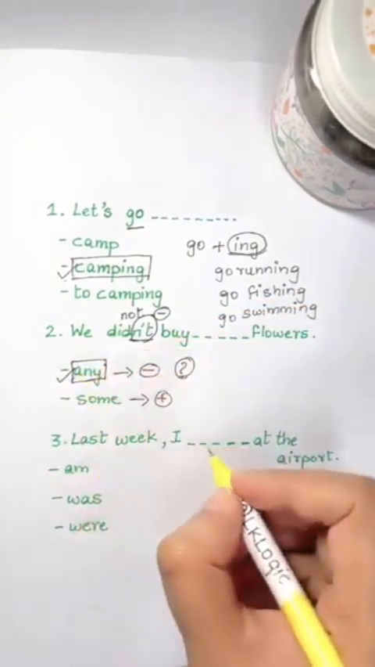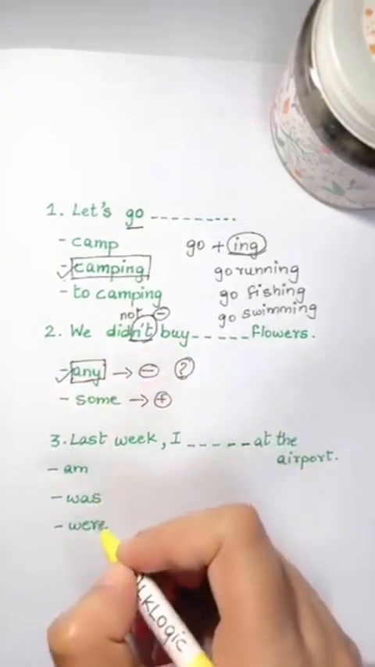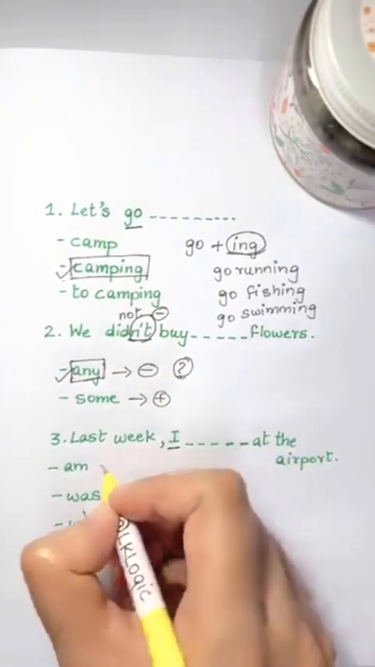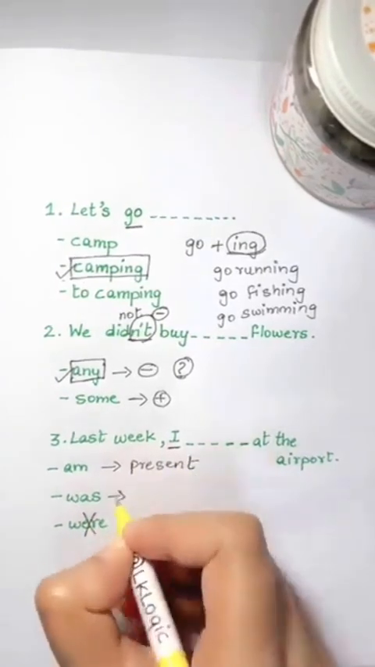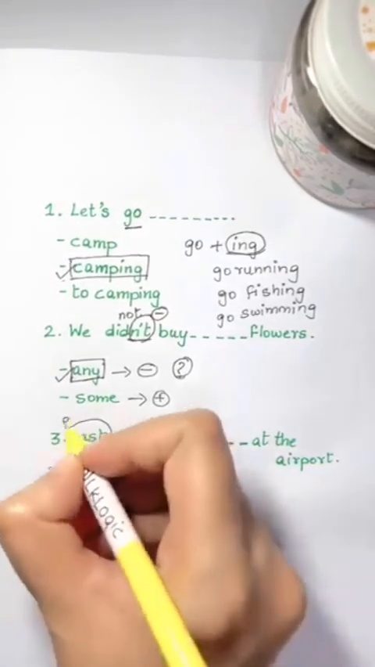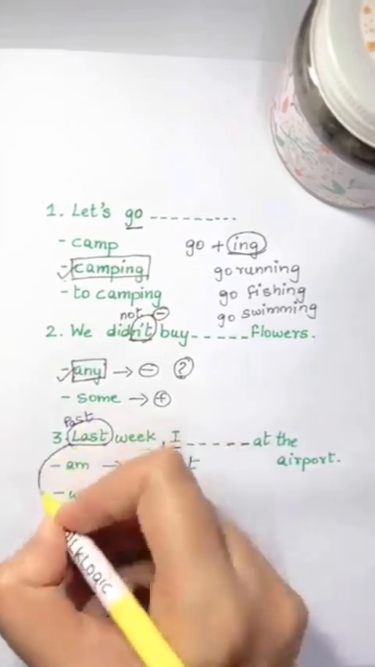Last week I blank at the airport. Am, was, where. I here doesn't take a verb. So let's eliminate this one. It takes am for present and was for past. In the sentence here, last week, last means in the past. So the correct answer is was.